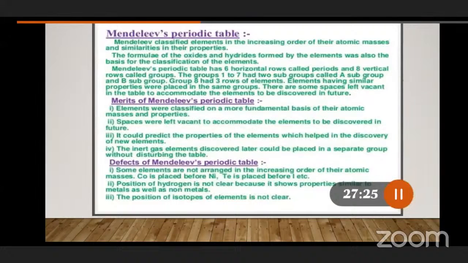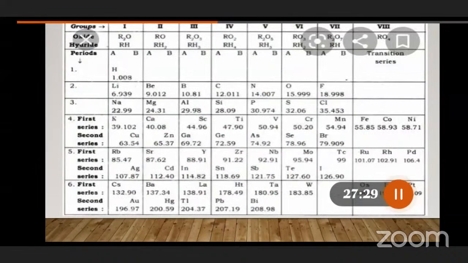Okay, group 8 has 3 rows of elements. The last group, once you see here, group 8 with RO4, we are going to see the ferrous transition series in the first row. In the last column, we will see the transition series.